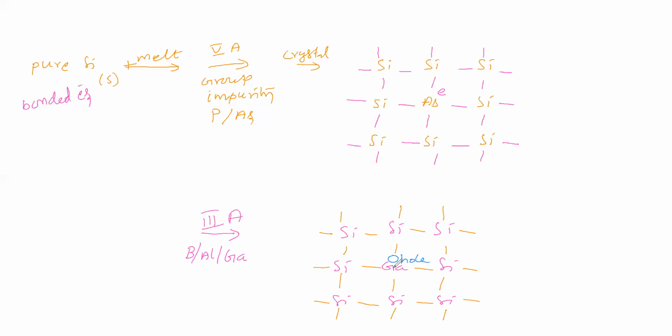It can't give an electron because its valence is 3. So 3 electrons mean 3 normal bonds are produced. For the fourth bond, it can't give an electron, it can only give a vacant orbital, because this valence shell has vacant orbitals. Silicon provides 1 electron, so this bond is formed by the silicon electron and the vacant orbital of gallium.